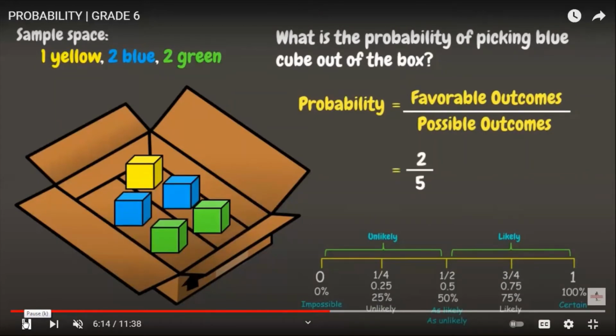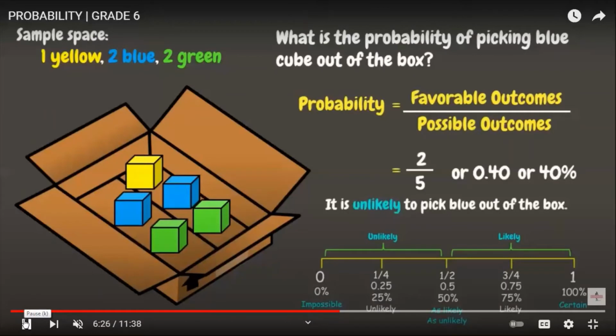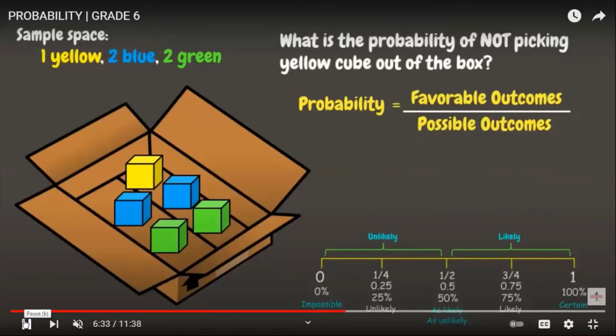We have 2 divided by 5 to get the answer of 0.40, or in percent, that is 40%. So 40% lies between 0 to 50%, so it is unlikely to happen picking up a blue cube.